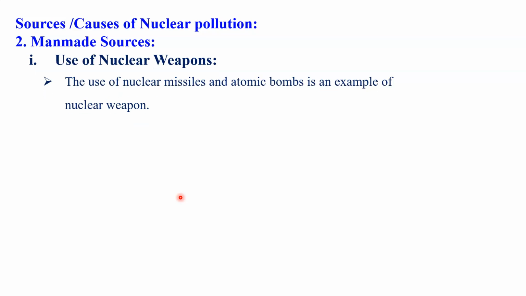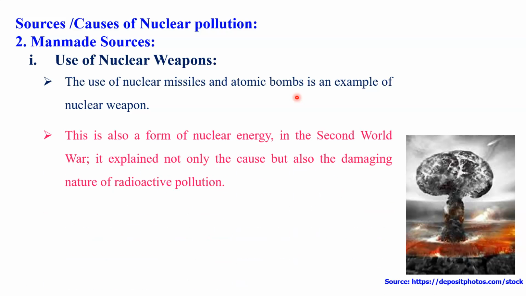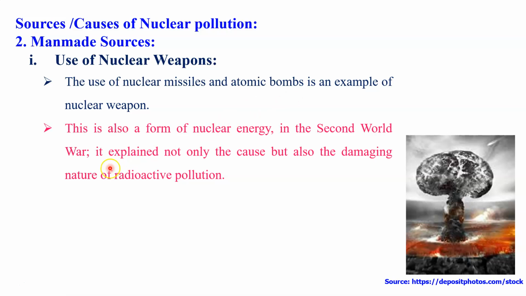The first important man-made source is the use of nuclear weapons. Yes, student, the use of a nuclear missile or the atom bomb is an example of a nuclear weapon. And when we use this nuclear weapon, at that time we observe nuclear pollution. Dear student, this is also a form of nuclear energy. The Second World War showed not only the cause but also the damaging nature of radioactive pollution.